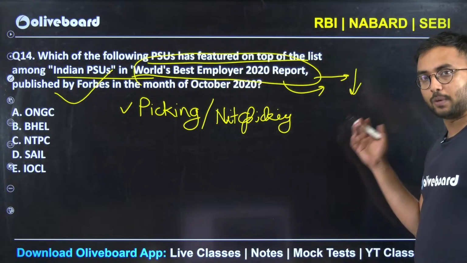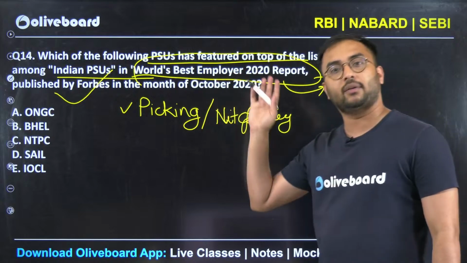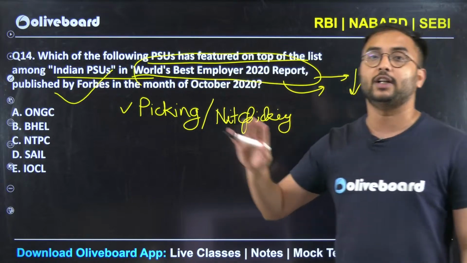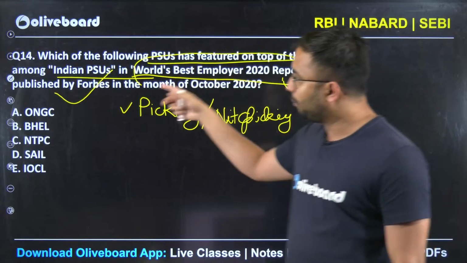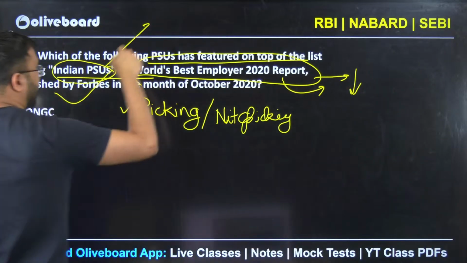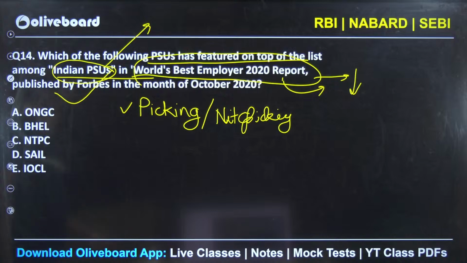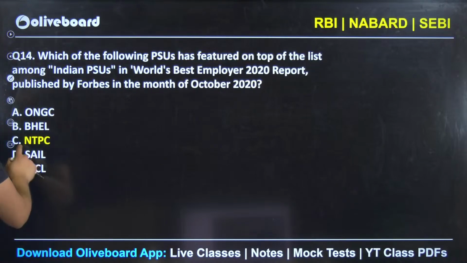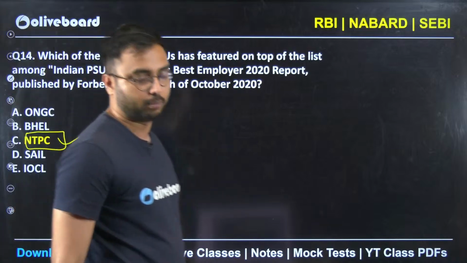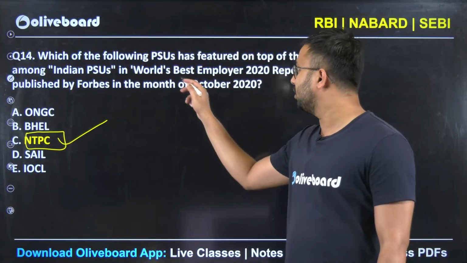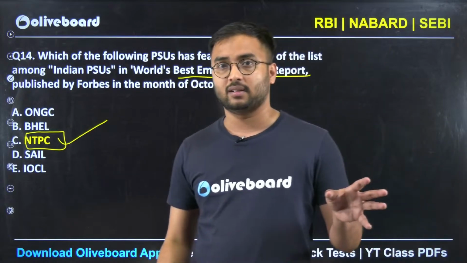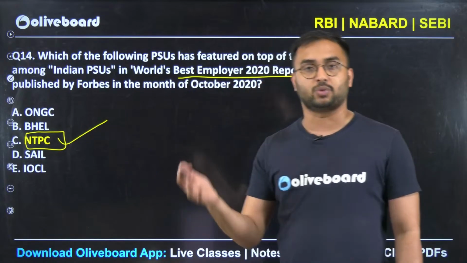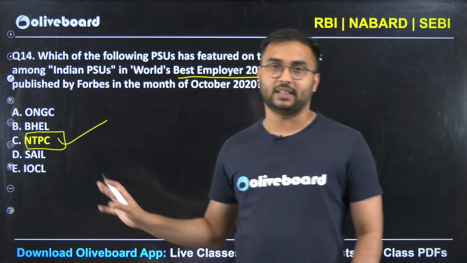It has to be done through newspapers also. Neither this report, everybody will tell you that this report is also important. No, it is not important. But it will come in the newspaper, and from the Indian PSUs point of view, again the ESI syllabus, this news becomes so important. Okay, so the answer here is NTPC again. This was the organization which was listed in that particular report. So again, from such a report which is not that important in the list of reports and indices for RBI, they are not asking something very different from you. They are asking simple, basic things.